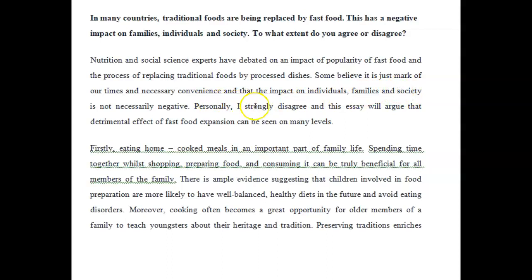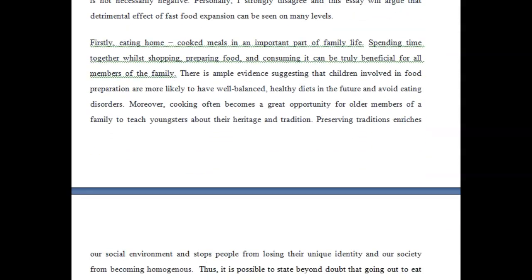"All right. Personally, I strongly disagree, and this essay will argue that the detrimental effect of fast food expansion can be seen on many levels." Okay, so again, I really want you to be careful with these articles, these "the"s that I saw in your task one and here were not consistently correct.